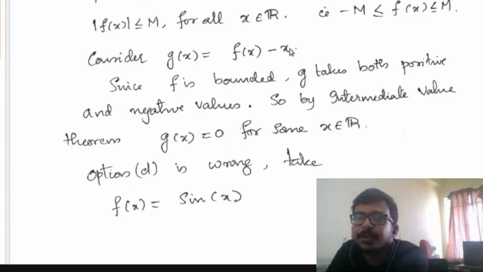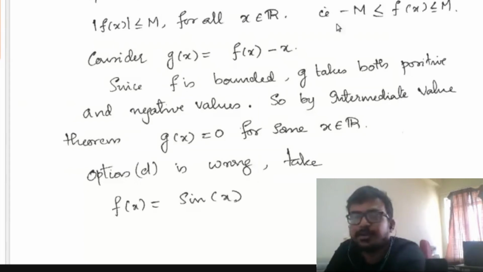You can make this x as big as you like. You can take x greater than m plus 1, and you can see that g takes both positive and negative values. Why? You take x equal to m plus 1 and x equal to minus m minus 1.